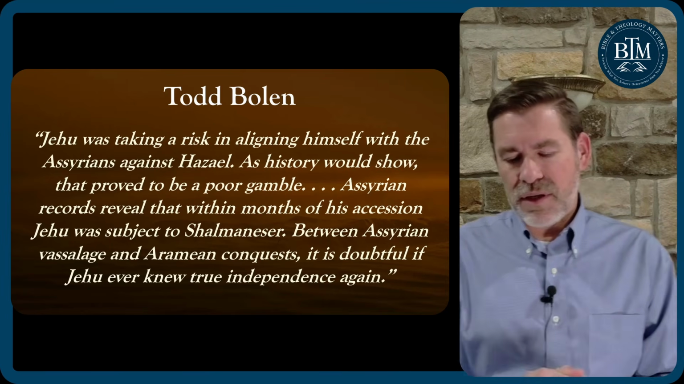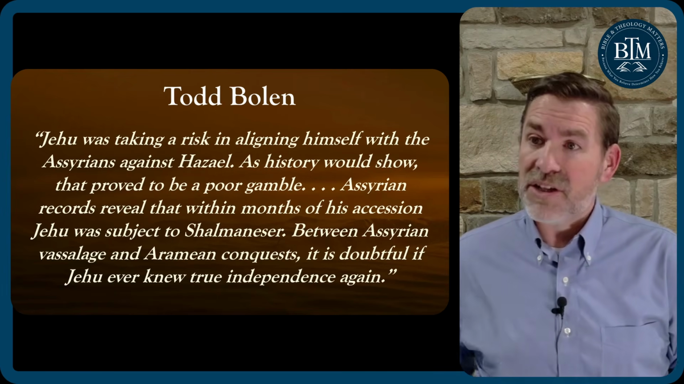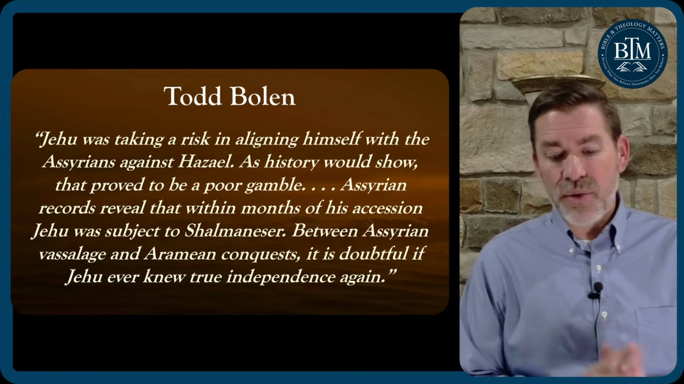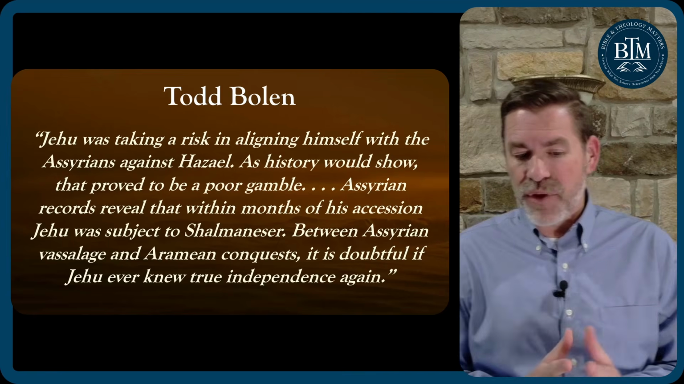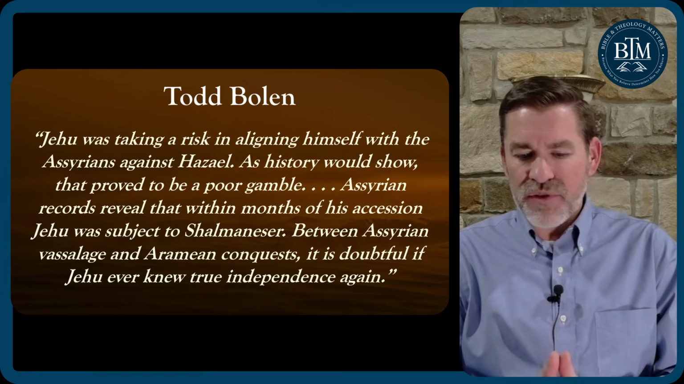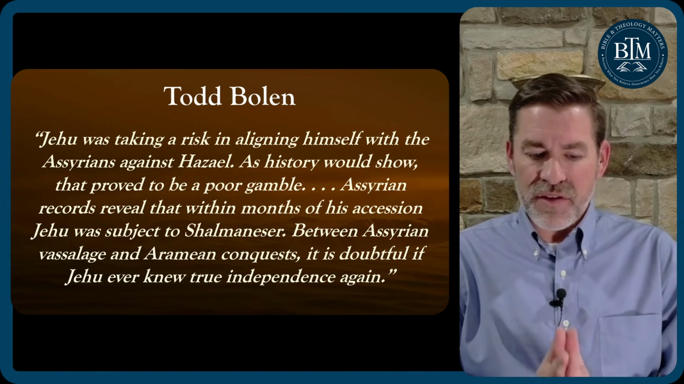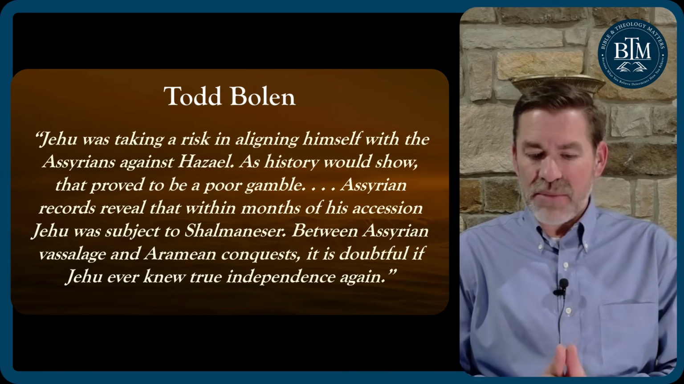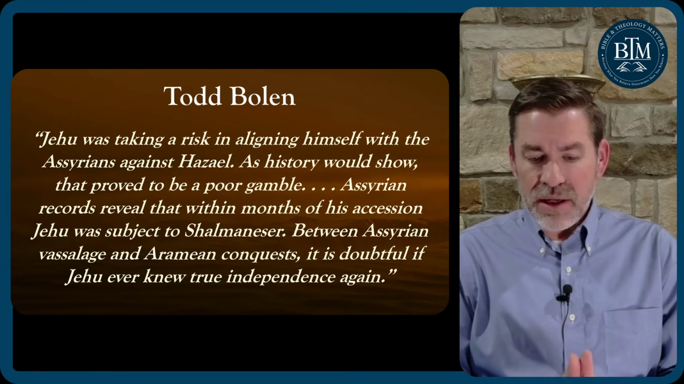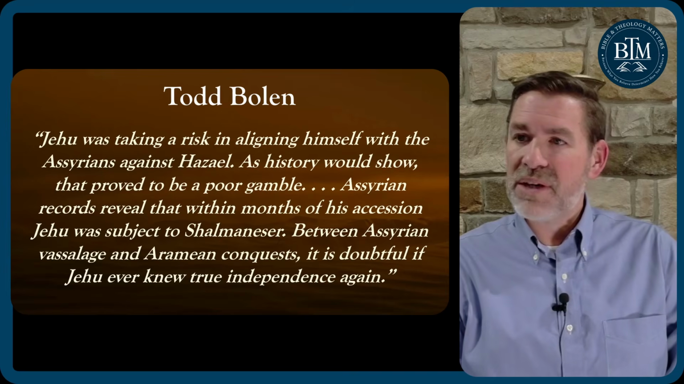He has done a lot of research and writing, and his dissertation was related to Jehu. In his doctoral dissertation, final product, he writes, "Jehu has taken a risk in aligning himself with the Assyrians against Hazael, as history would show that proved to be a poor gamble. Assyrian records reveal that within months of his accession, Jehu was subject to Shalmaneser. Between Assyrian vassalage and Aramean conquest, it's doubtful if Jehu ever knew true independence again."